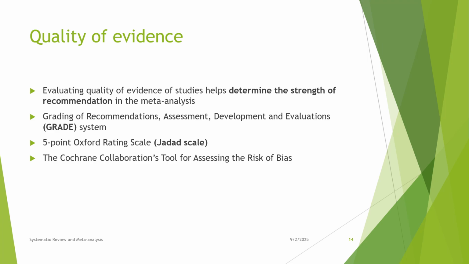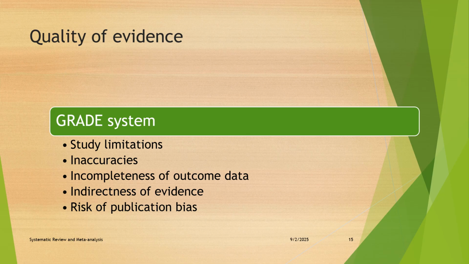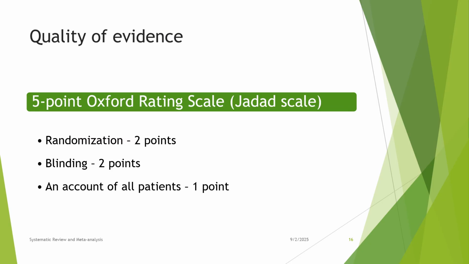Evaluating the quality of evidence of studies helps determine the strength of recommendation in the meta-analysis. Grading of Recommendations Assessment, Development and Evaluation system, the 5-point Oxford rating scale, and the Cochrane Collaboration's tool for assessing the risk of bias. Quality of evidence, GRADE system: study limitations, inaccuracies, incompleteness of outcome data, indirectness of evidence, risk of publication bias.